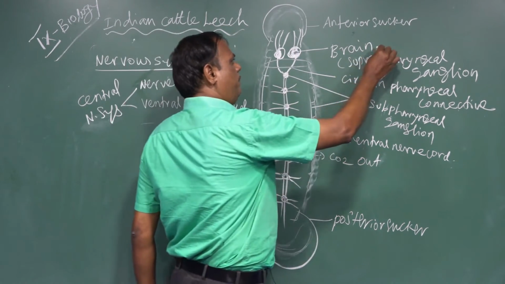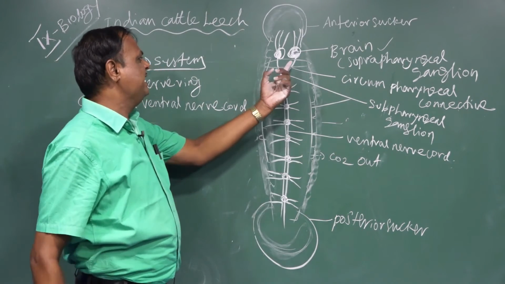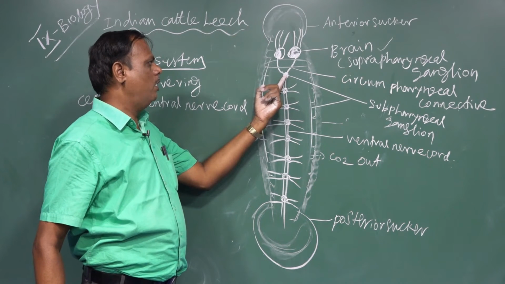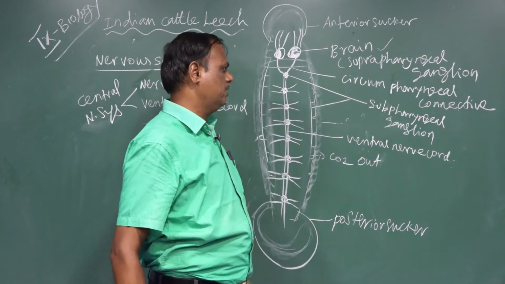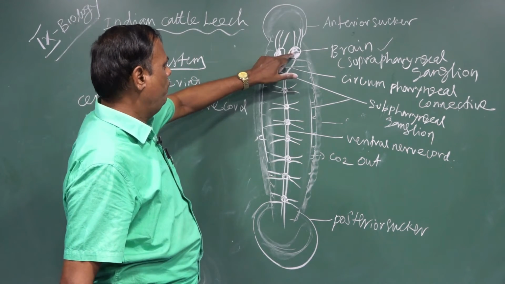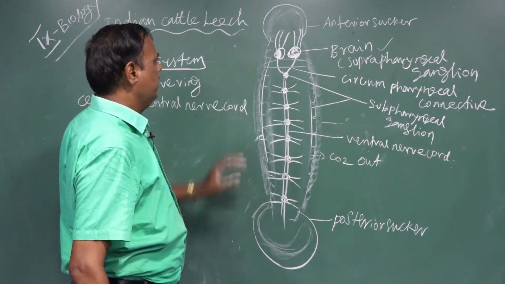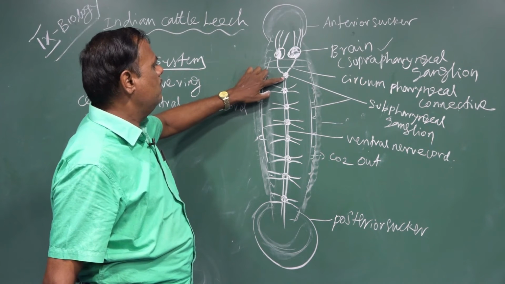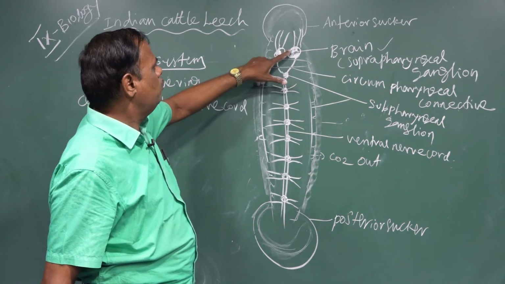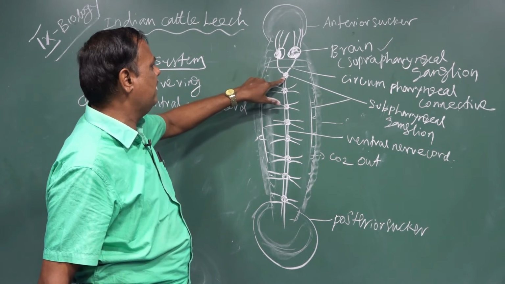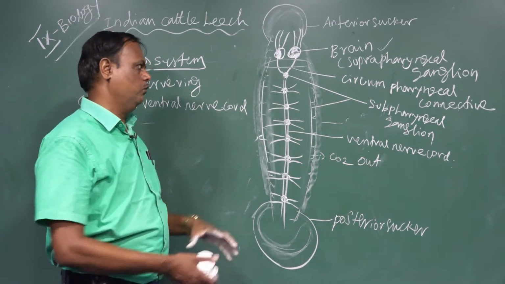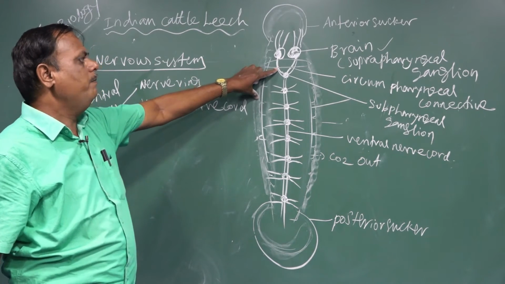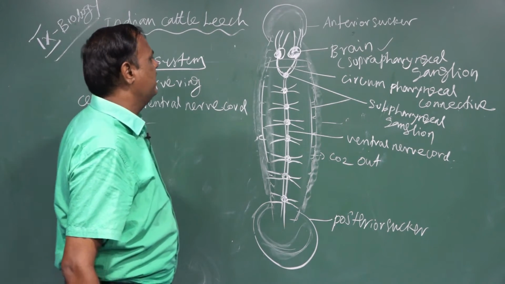It is also called the suprapharyngeal ganglion, located above the pharynx. Below the pharynx is the subpharyngeal ganglion. The suprapharyngeal ganglion is also called the brain. Between the suprapharyngeal ganglion and the subpharyngeal ganglion is a ring-like structure called the circumpharyngeal connective.